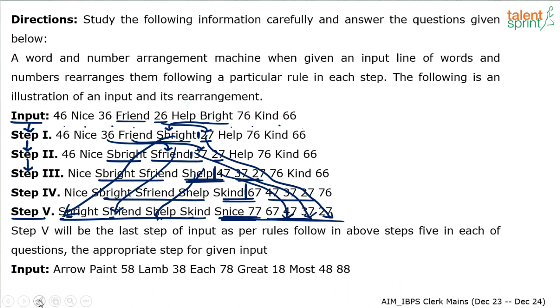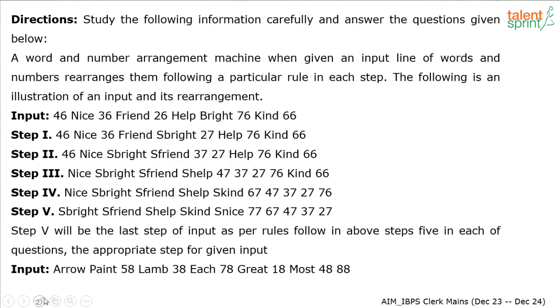This is looking like a mess here, but the idea is to understand the flow, the process, the rhythm in which the words and numbers are being moved, right? So I'll quickly repeat what we have understood so far. The arrangement is such that the words will come in the beginning, numbers at the end. The words are in alphabetical order, numbers are in descending order. All the words whenever they are moved are added with the letter S. Numbers whenever they are moved are increased by 1 basically, right? And the movement is such that in step 1 we will bring the first word and the smallest number to the centermost position, and then we keep inserting between these new positions always to get the desired output.